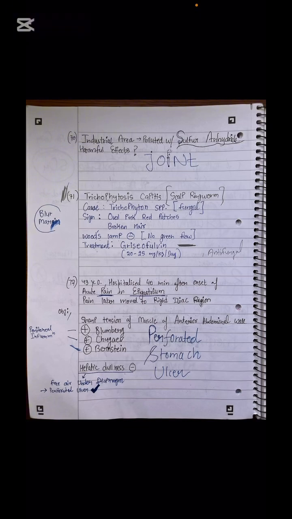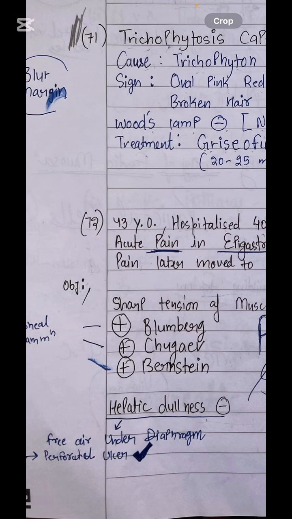Next, the case. Coming directly to the objective findings: sharp pain, sharp tension of the muscles in the anterior abdominal wall, positive Blumberg. Sir, I'll try to give you all the signs of peritoneal irritation together. However, Blumberg sign is not a direct sign of peritoneal irritation, but it can be positive in cases of peritoneal irritation. So peritoneal irritation is there. Just remember that. The hallmark finding in this question is hepatic dullness, guys. So you have to remember about hepatic dullness.